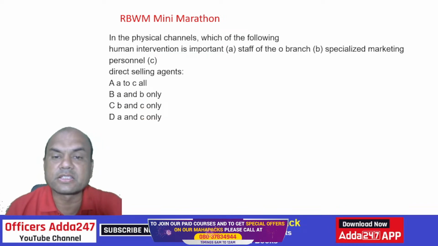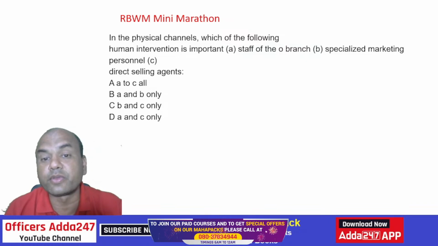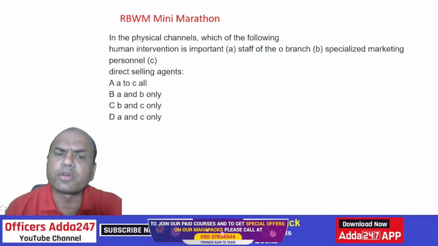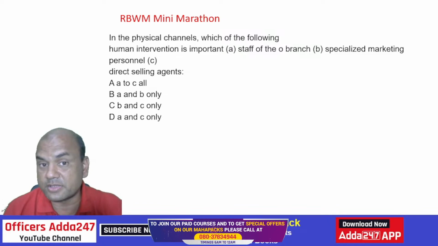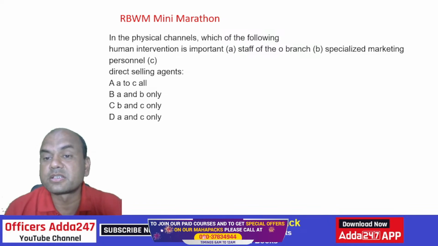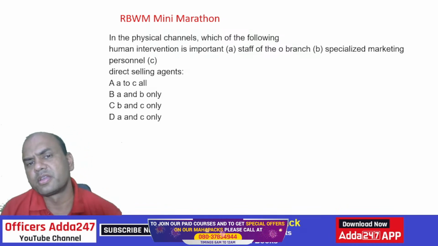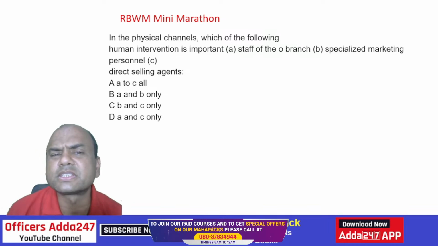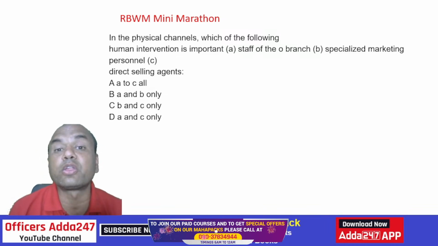In physical channels, which of the following human intervention is very important? So which of the following is important in physical channels? Staff of the branch, specialized marketing personnel and DSS. So who is more important in physical? Now what is a physical channel? A physical channel means where a human being is there.